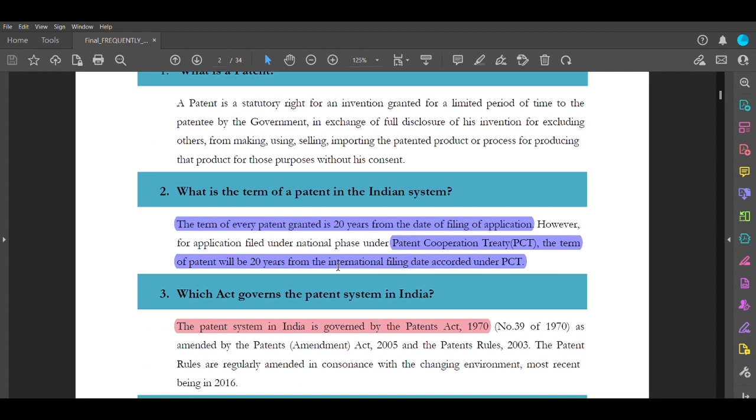And the important things I have marked here. You can take two things: the red one is something which is important, and the things which are marked in colors other than red are more important. So what is the term of the Indian patent system?